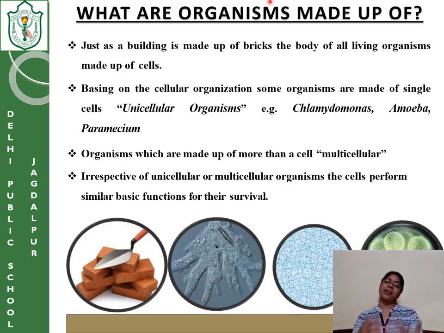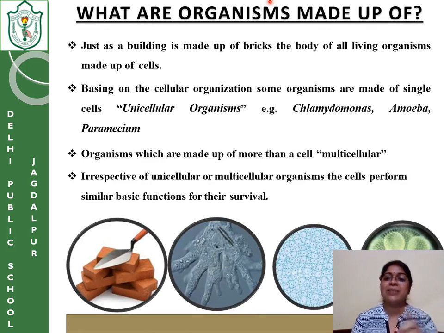How are the cells arranged in the living organism? On the basis of the arrangement or the number of cells in the living organism's body, they are classified into two categories. Number one is unicellular and number two is multicellular. From the name it is very clear, children. Uni means one.